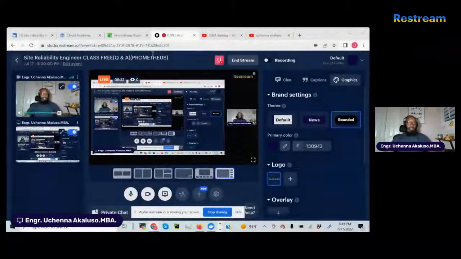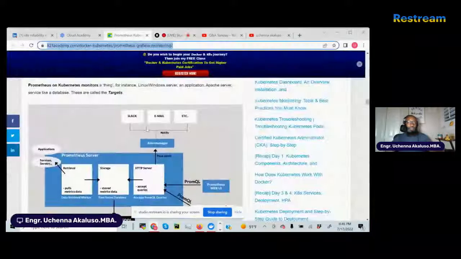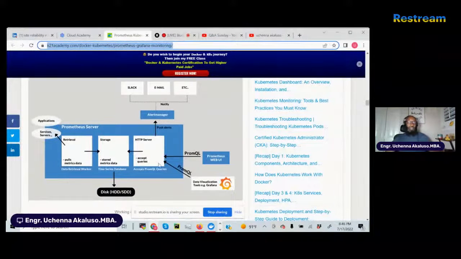And the good thing is, a lot of these applications function in a similar fashion. Like yesterday, I was explaining to you guys how Prometheus works, right? And I showed you guys this diagram. Give me one second. Let me go back here. I showed you guys this, right? So go and watch that video. I'm not going to repeat everything I said, but a lot of the applications function in a similar fashion.